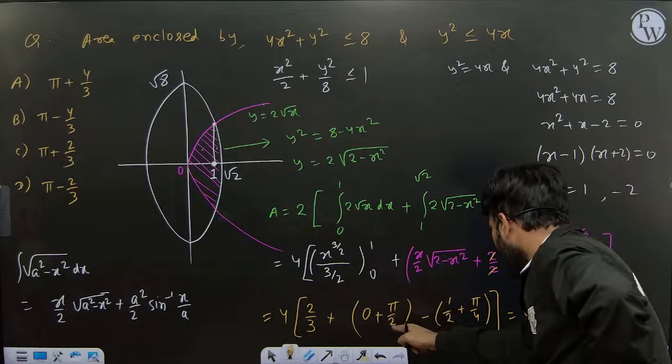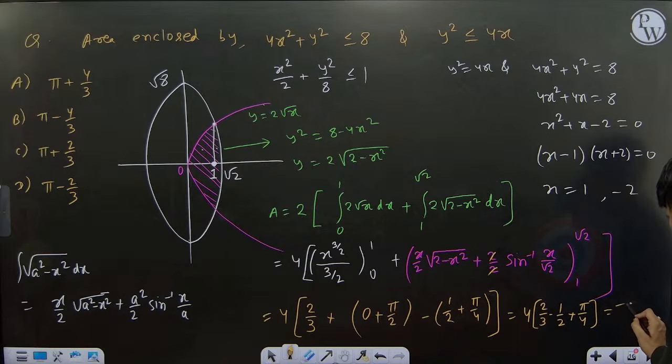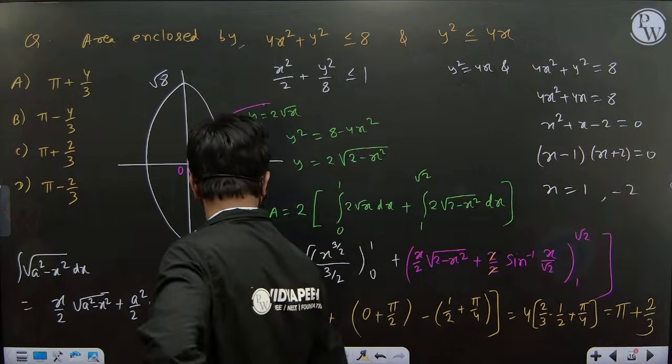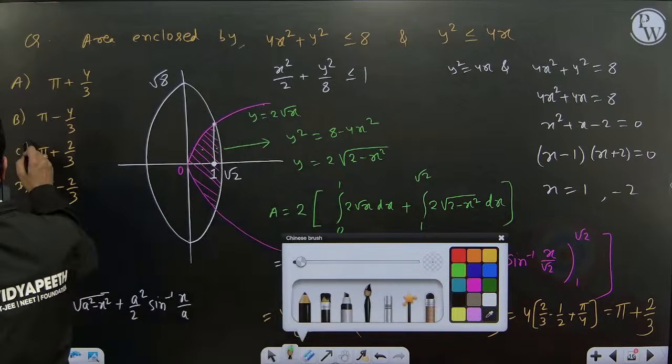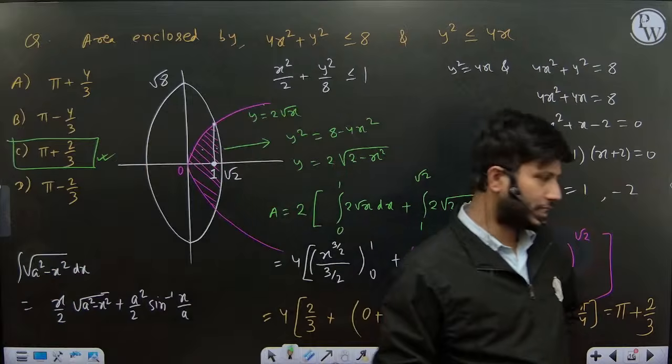And there, pi by 2 minus pi by 4, so we'll get pi by 4. 4 into pi by 4 is pi. 2 by 3 minus this, so 4 minus 3, 1 by 6 into 4. That is 4 by 6, which is 2 by 3. Yes, we have the option pi plus 2 by 3. Option C is correct, pi plus 2 by 3.